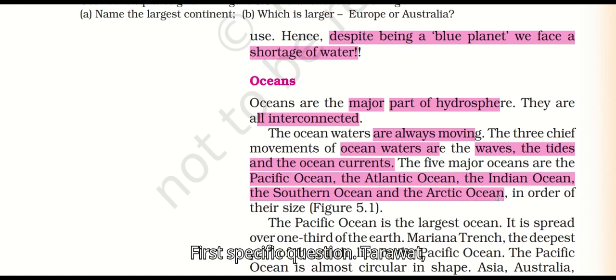Order of their size. First Pacific Ocean, తర్వాత Atlantic Ocean, తర్వాత Indian Ocean, ఇండియా కింద ఉన్నది, తర్వాత Southern Ocean, తర్వాత Arctic Ocean. Pacific, Atlantic, Indian, Southern, Arctic.